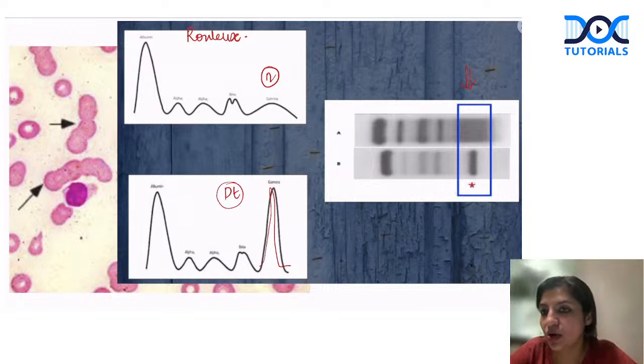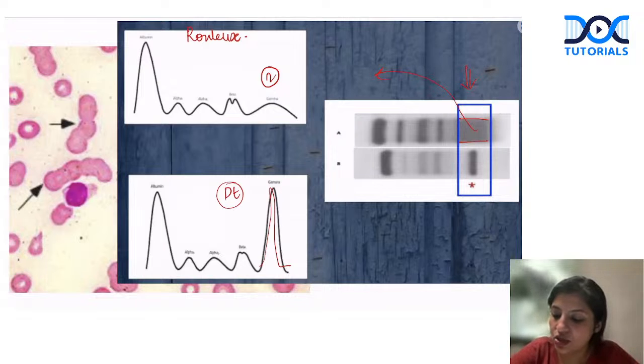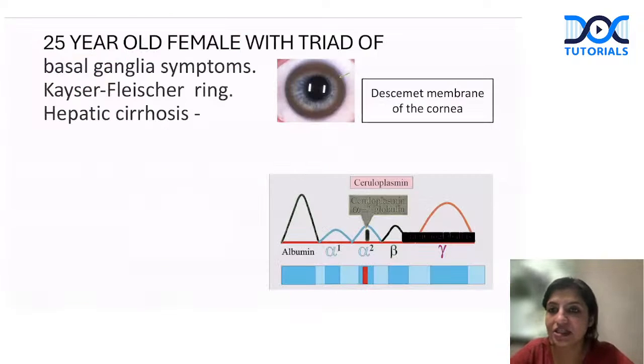So you should know how to see it. This is a polyclonal band, which is normal. And this is your M spike, which I have already explained, which is typically seen in myeloma patients. Apart from that, let's look at this case. Let's see how many of you can answer this case.